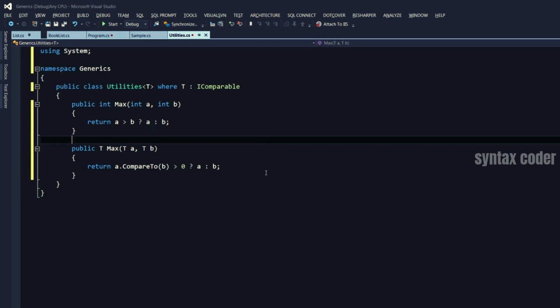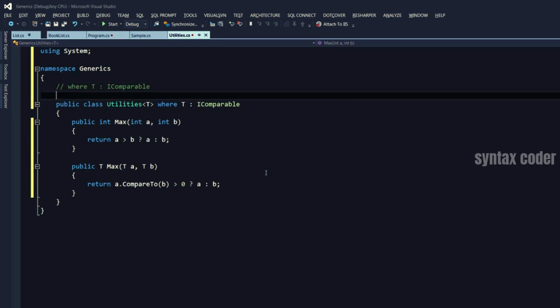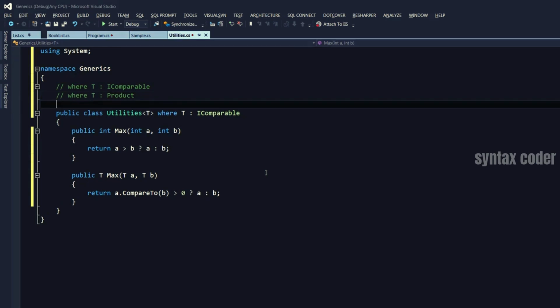Okay, now that you have an understanding of constraints and why we need them, let me show you the other types of constraints. Here are 5 types of constraints. You can say where T is IComparable, as in applying a constraint to an interface, or you can apply a constraint to a class. In this case, we are saying T is a Product or any of its subclasses.